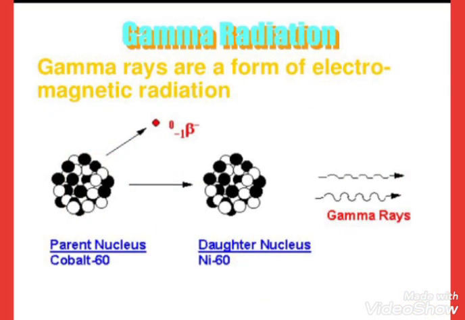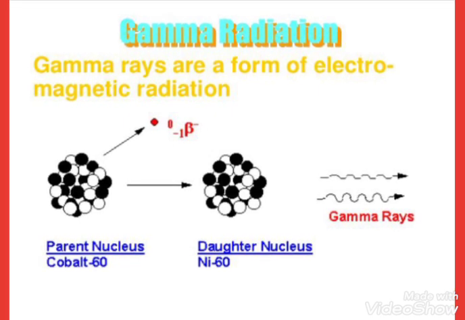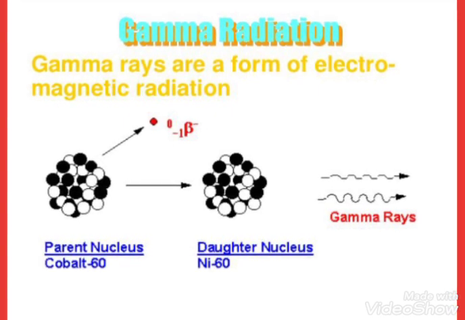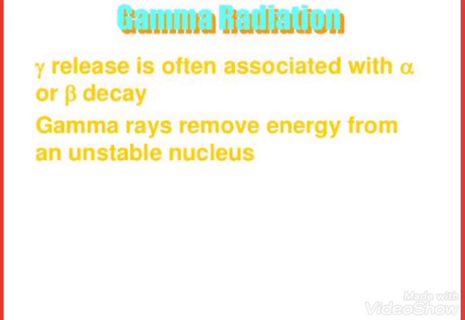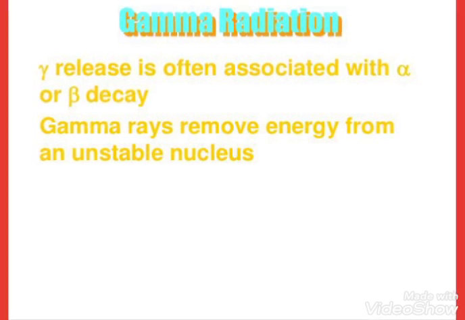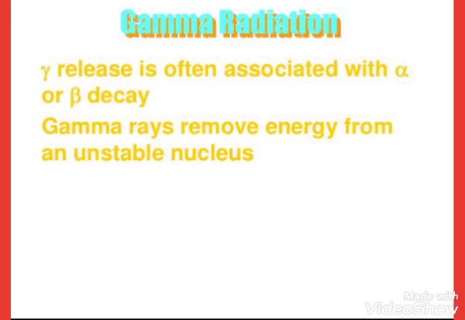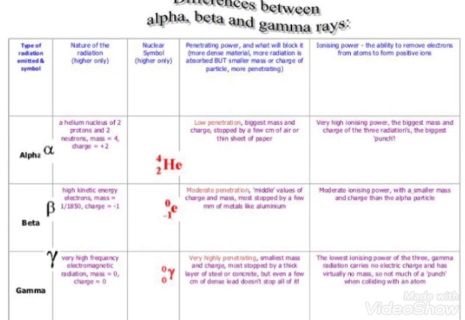Gamma radiation is a form of electromagnetic radiation. See, the parent nucleus becomes the daughter nucleus, then it emits gamma radiation. Gamma radiation is often associated with alpha or beta decay. Gamma radiation removes energy from an unstable nucleus. The next we will see is the differences between alpha, beta and gamma.